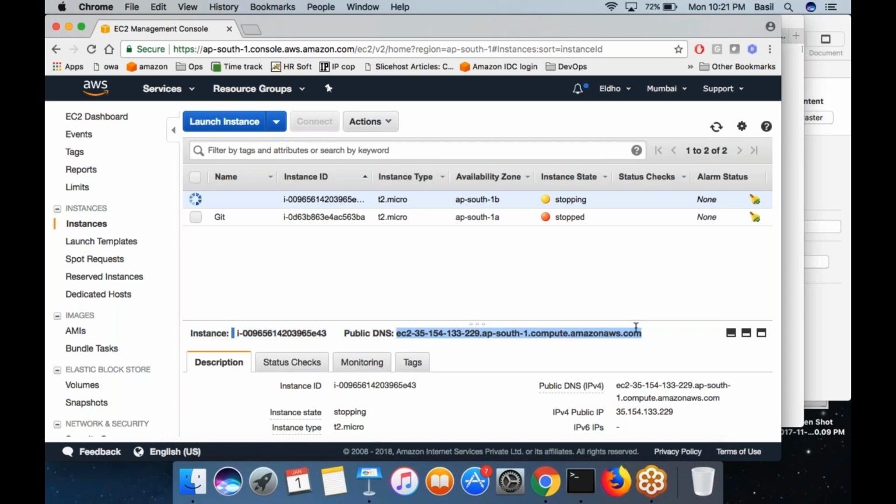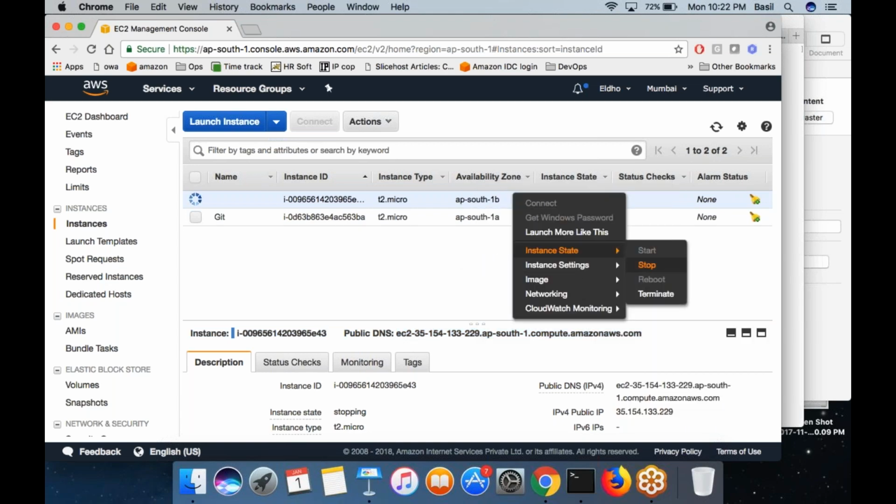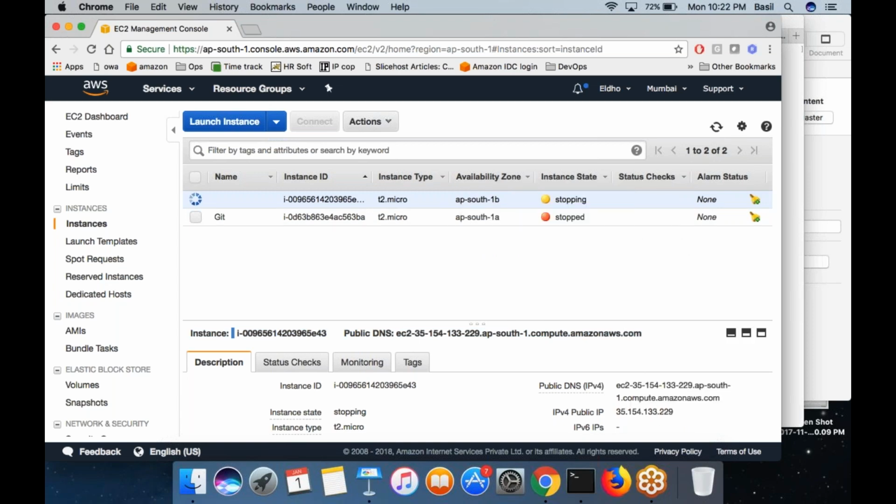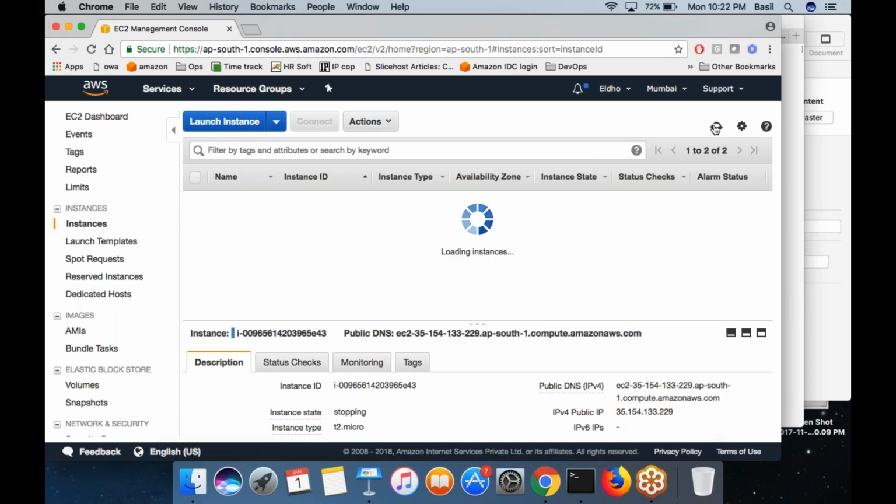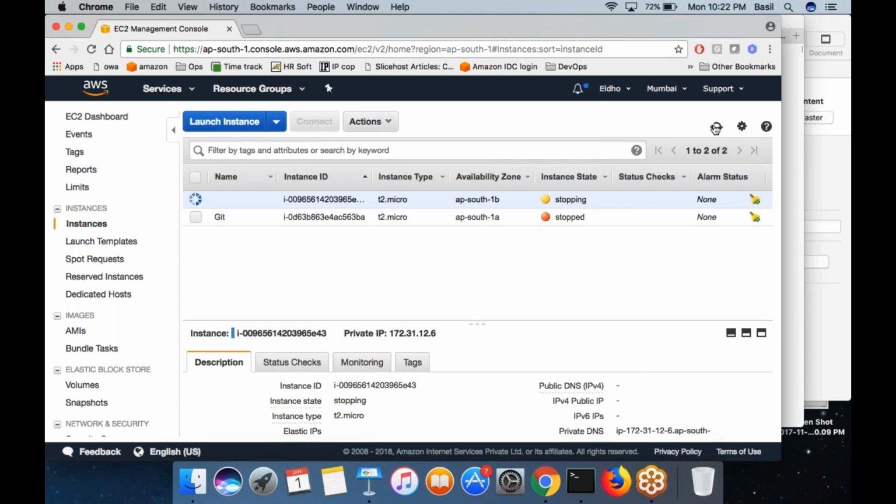Once the machine got stopped, you will find that this IP address is gone. The machine already had a public IP. That IP would be removed from the machine after it is stopped. Basically, this is not a static IP, it is a dynamic IP. Later, if I start the machine, if I right click on the machine, then start the machine, in that case, what happens is it will get a new IP. So whenever you stop and start an EC2 machine, the public IP will change.